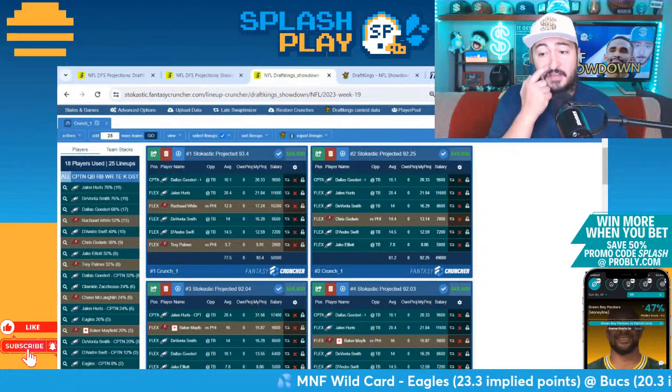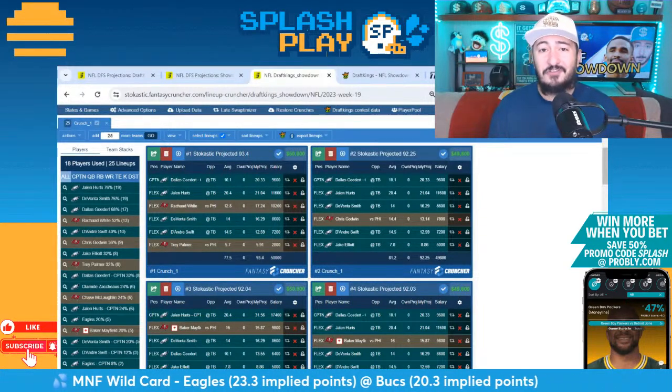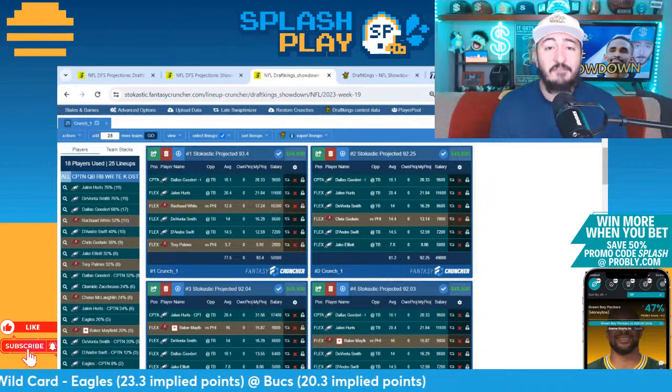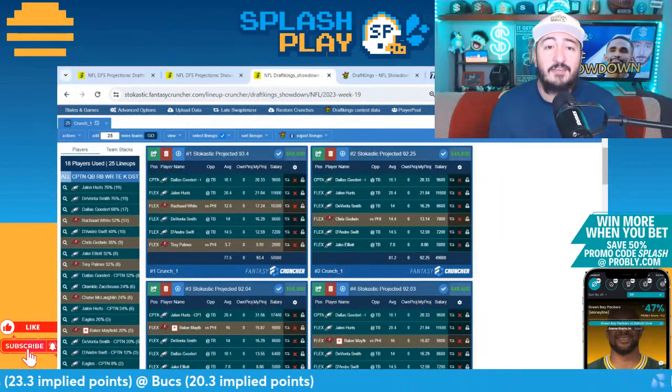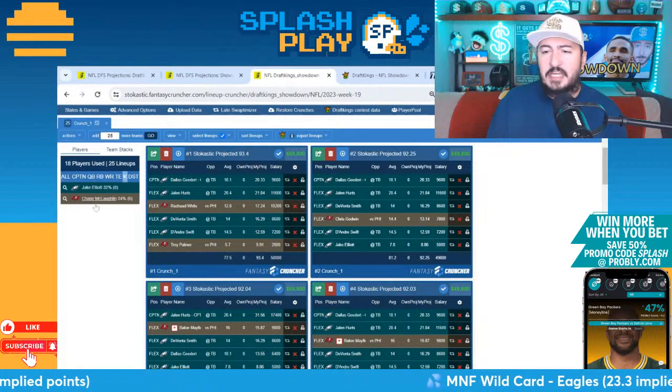So for Jalen Hurts, I think he's a strong play, but it doesn't matter if he's a strong play or not. It's about building unique lineups, and if Jalen Hurts and Dallas Goedert are going to be in every lineup, then you could just remove those guys and try to get different, or at least one of them would be the case.